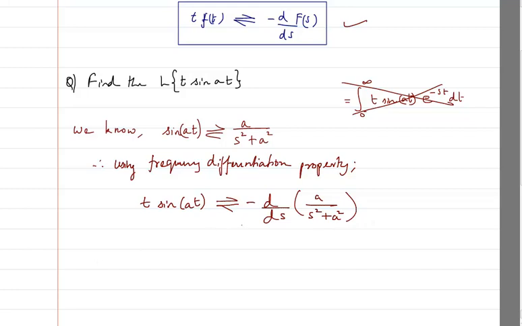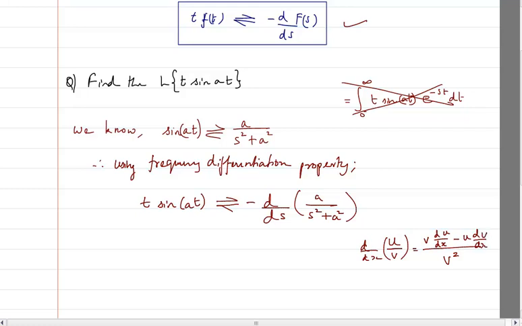Suppose we are having differentiation with respect to x of two functions which are in division, u by v. Then we take the denominator square, and in the numerator we multiply v with d by dx of u minus u d by dx of v. This is the formula. If we have to differentiate it, we will use the same formula here.